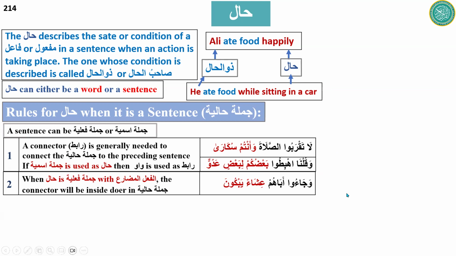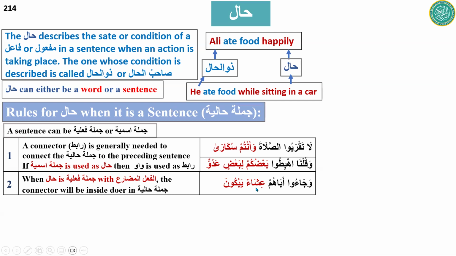But sir, is Isha'an yabkuna not a jumla ismiya, because Isha'an is the prayer of Isha, and that's an ism? No, it is the time. Yabkuna is fi'l al-mudari, no? Yes, but is Isha'an yabkuna a jumla fi'liya or jumla ismiya? Because I thought that at the time of prayer that would be an ism. What is yabkuna? Isha'an is the time. It tells you the time. It's not jumla ismiya. It is just the time.